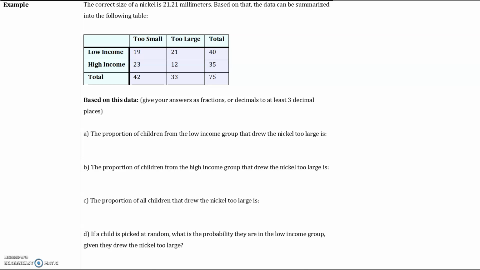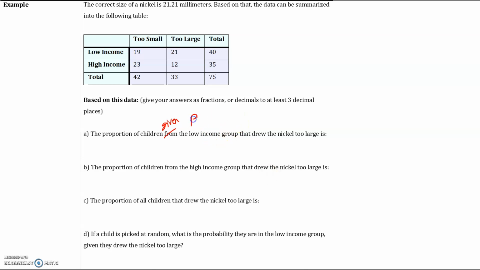Okay, so part A says, find the proportion of children from the low income group. Now, from, what we're saying is that we're only going to be choosing from that group. So think of from as given. So we want the proportion of children from the low income group that drew the nickel too large. So basically, here's what we're looking for.